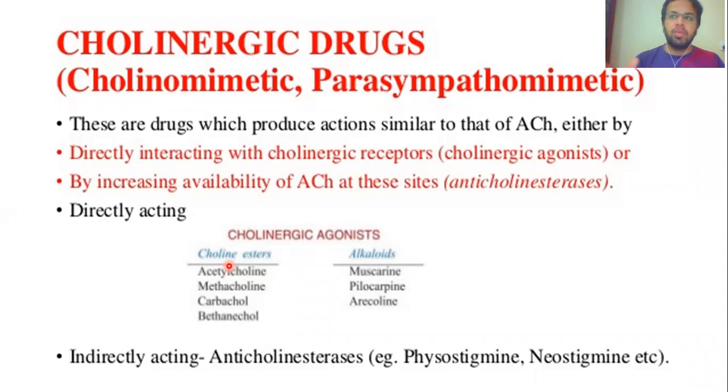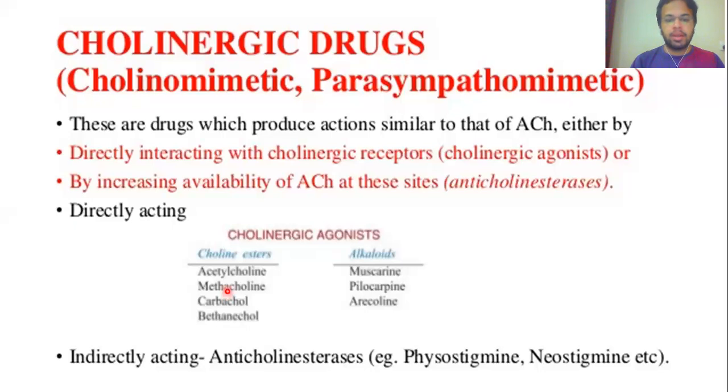Choline ester means, if you look at the structure of the acetylcholine, the acetylcholine structure is the ester of choline, right? So choline ester means that these drugs resemble the structure of acetylcholine. So therefore, you categorize these drugs under the heading of the choline esters, because these drugs' structure resembles the structure of the acetylcholine, right?